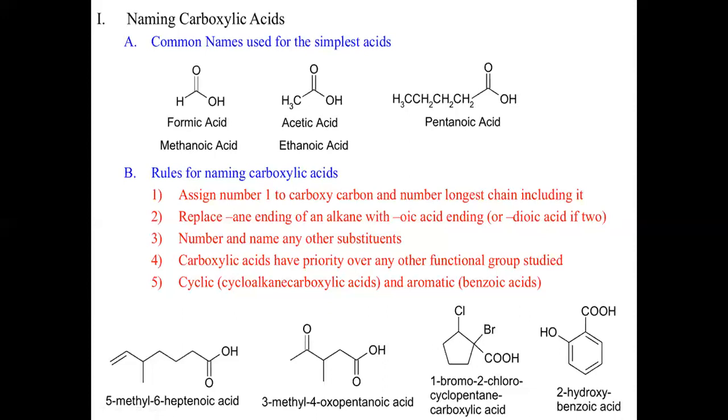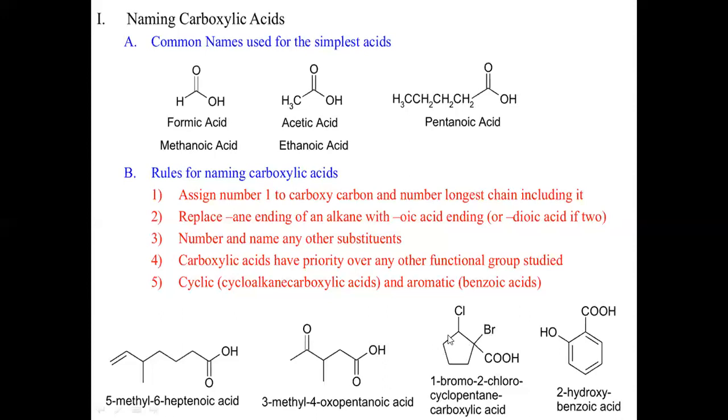So here, according to the alphabetical order, you have 3-methyl-4-oxo-pentanoic acid. Pentane because you don't find any double bond in this compound. Coming to the third, yes, it is an example that comes under aromatic carboxylic acids because you see an aryl group, right? A ring structure. And here you have a COOH group, which is attached to the carbon, and even bromine is attached.